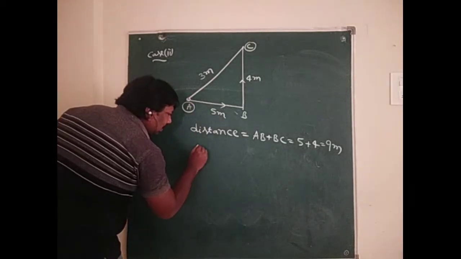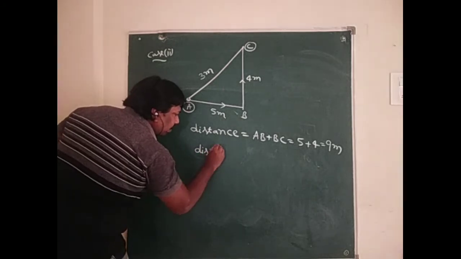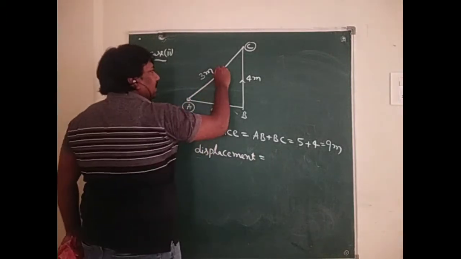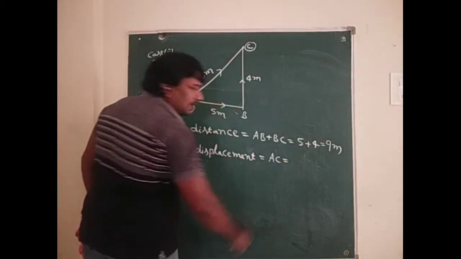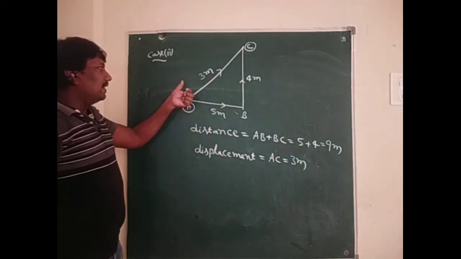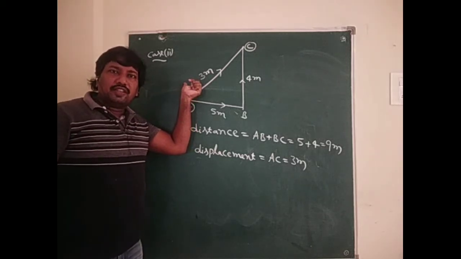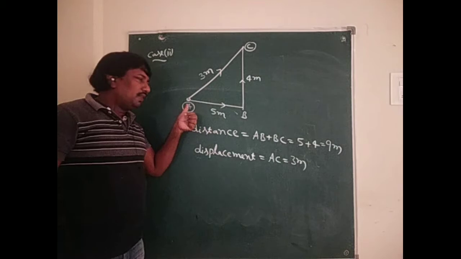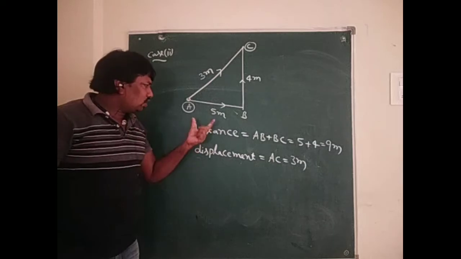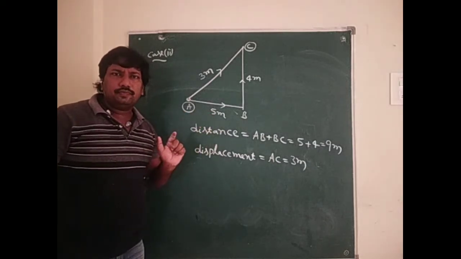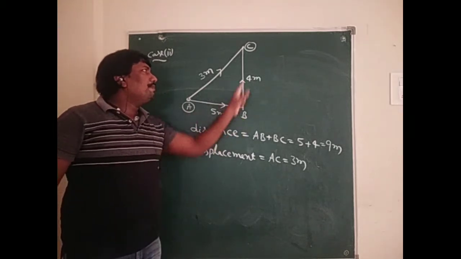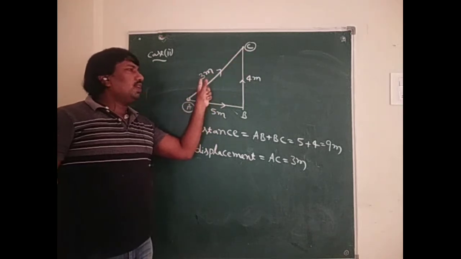Now, displacement covered by the body. That is the AC. So here AC is 3 meters. So here displacement covered by the body means the shortest distance between initial and final point, that is 3 meters. We can assume these values are assumed only. Here AB equal to 5 meters, BC equal to 4 meters and AC equal to 3 meters.